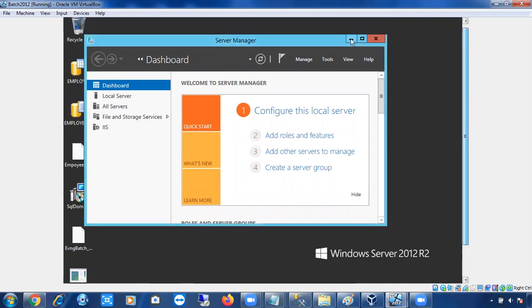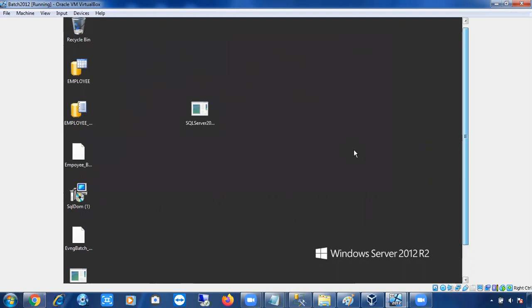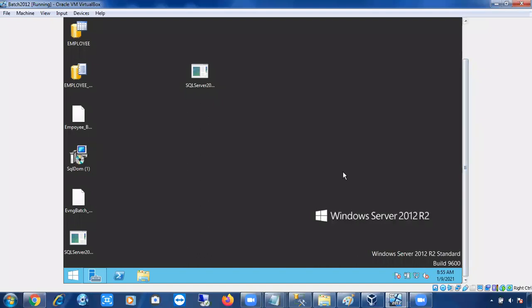This is Server Manager. Whenever you connect to the server, Server Manager will automatically open. So first I have to download the VirtualBox software, then I have to install it. As I have already installed it on my local machine, I am simply copying that VirtualBox software to this machine so that I can show you how to install it on your laptop. Don't do this action on your laptop. You can directly download it and install it on your local laptop.